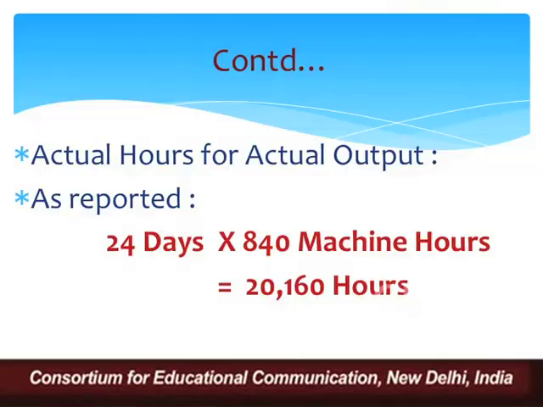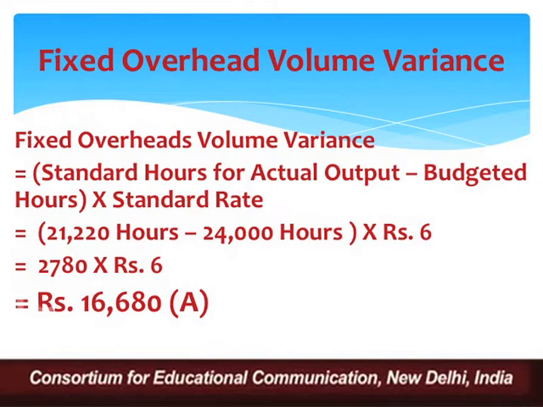cost variance, right? So let us calculate actual hours for actual output. As reported, 24 days you are working, 840 machine hours the question is reporting. So we have worked for how many hours? 20,160 hours. So actual hours for actual output is now 24 days into 840 machine hours. This is 20,160 hours. So it's time for us to calculate fixed overhead volume variance.